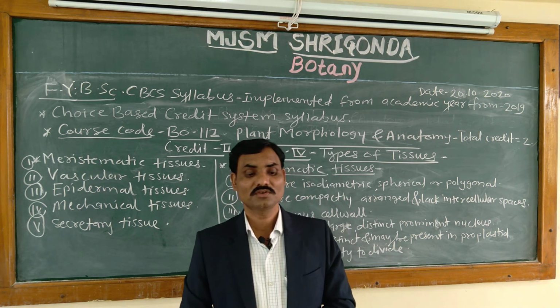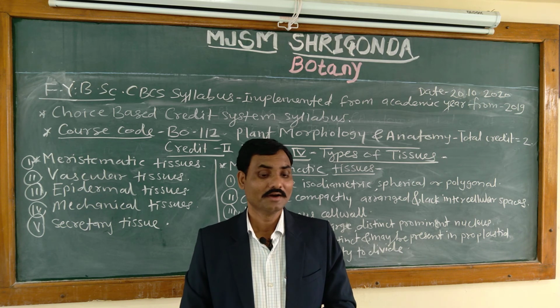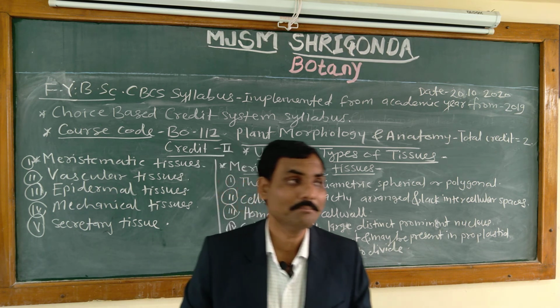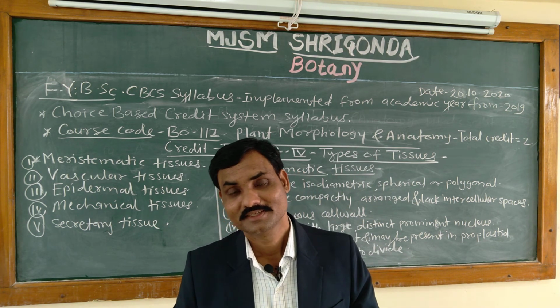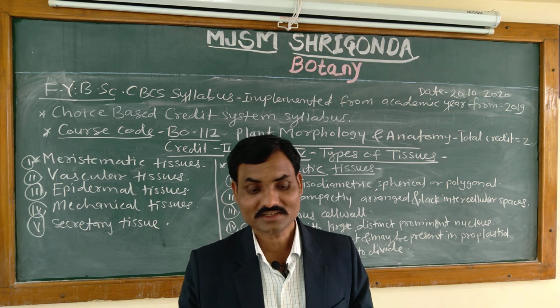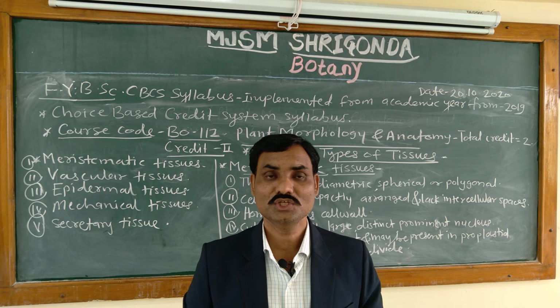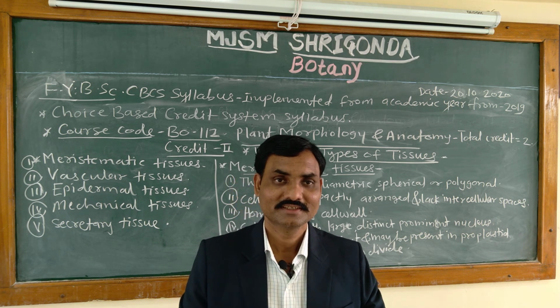The most important characteristic of meristematic cells is their capacity to divide. That is a very important characteristic feature of the meristematic tissue, to divide, to redivide.